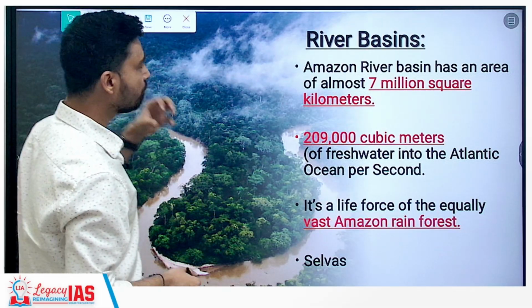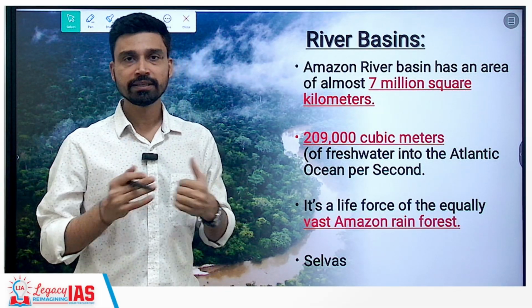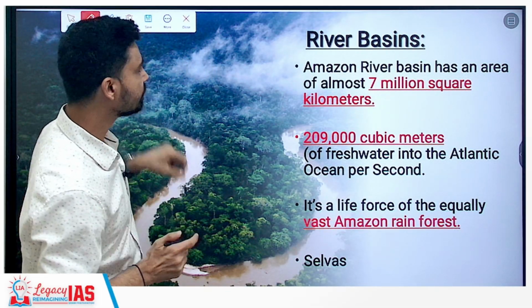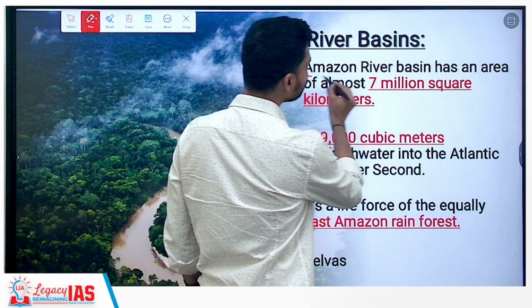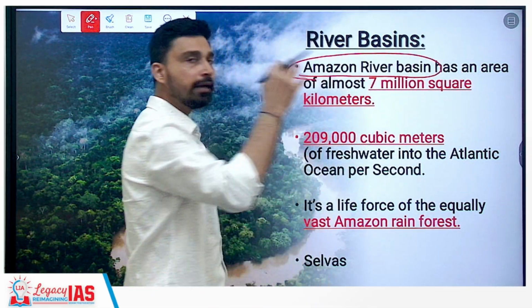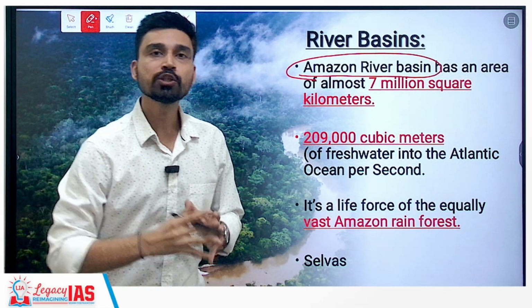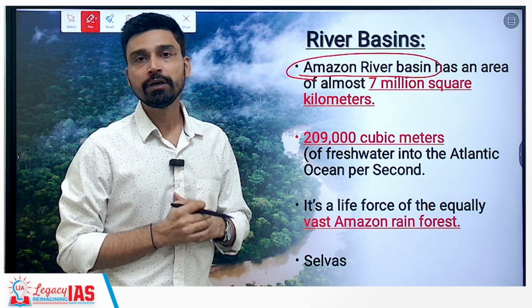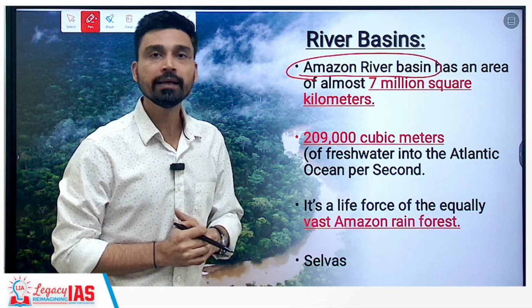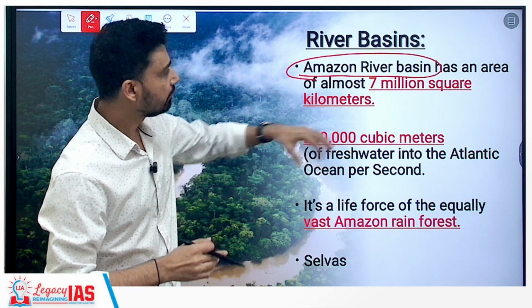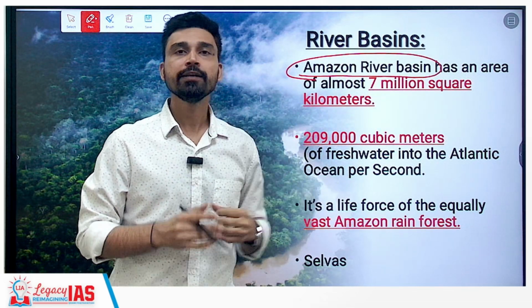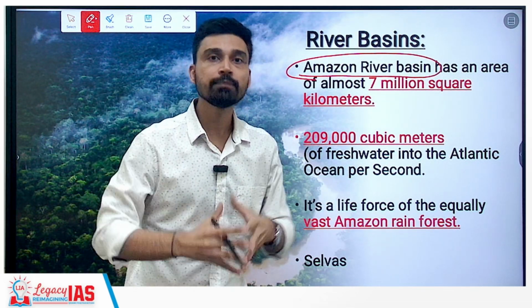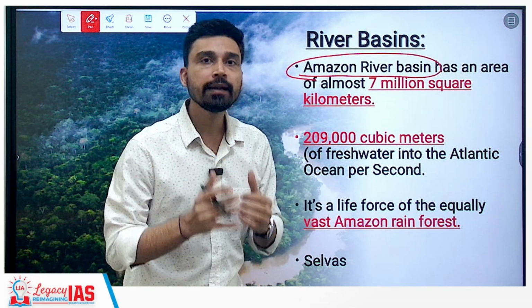Now let us look at the important river systems in detail. As we have discussed, the Amazon River is the largest river system. Overall, if you look at the Amazon River basin, the entire area is about 7 million square kilometers. To put things in perspective, the area of India is 3.2 million square kilometers. That means the Amazon River basin itself is almost 2.5 times larger than India's entire area.